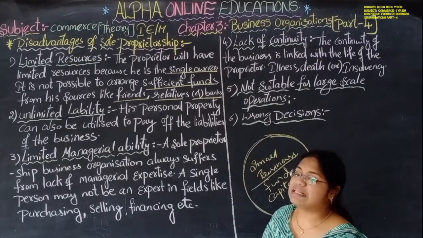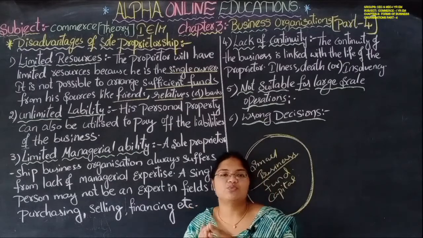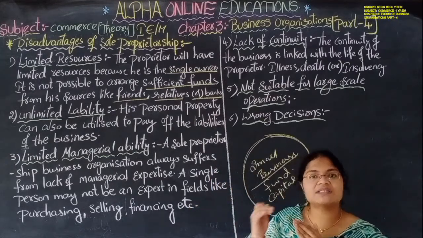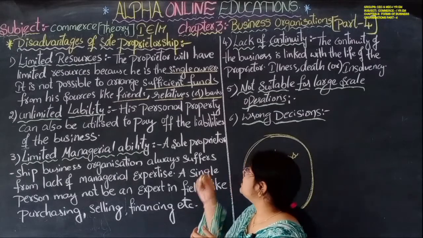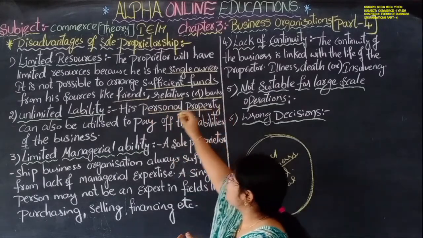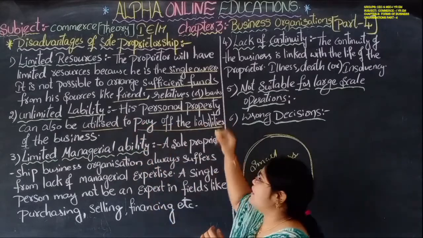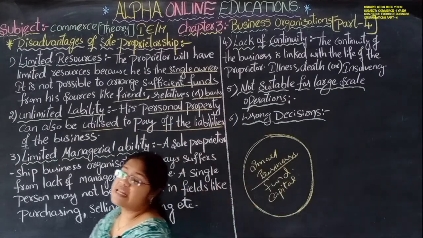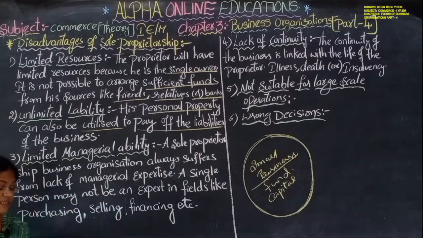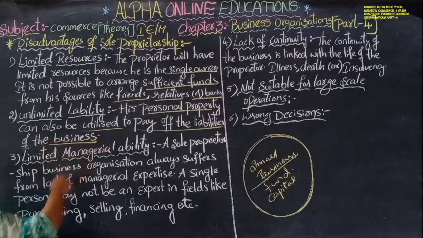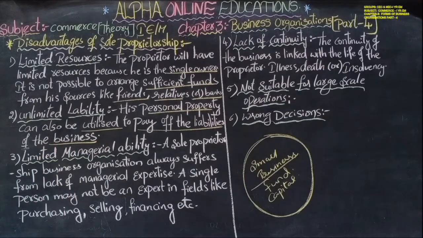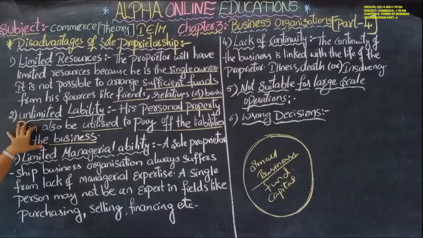Unlimited liability. The liability of the proprietor is not limited. If there is a loss in the business, his personal property is also used to pay off the liabilities of the business. His personal property is also taken into consideration, which means the liability is unlimited. There is no limit for the liability.